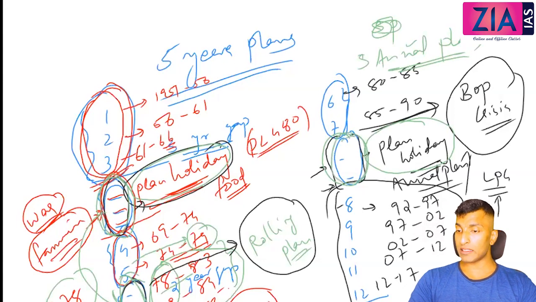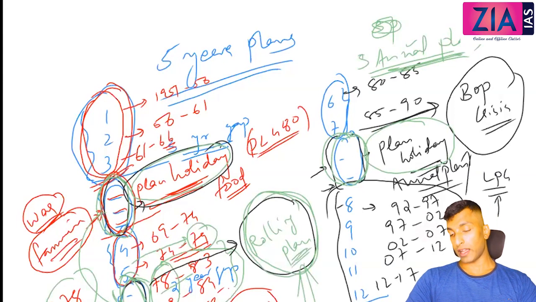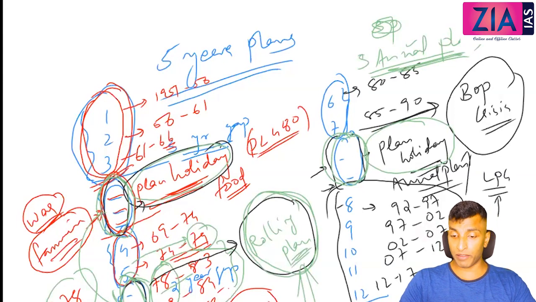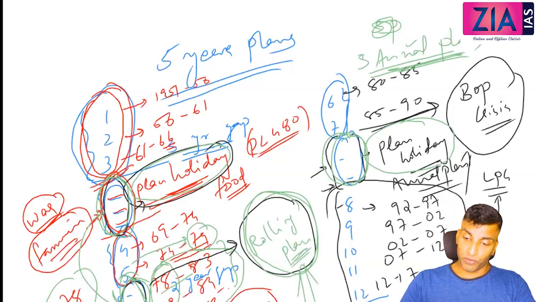But how many annual plans? 5 annual plans. What are these 2? These 2 are rolling plans. Okay, so not annual plans. Every year there will be a 5-year plan. So this is clear. And why plan holiday and why annual plan?